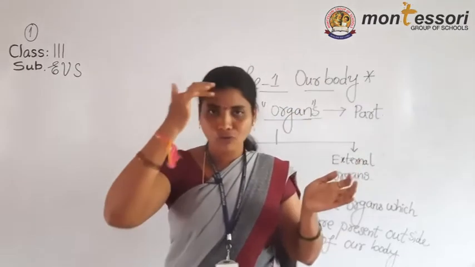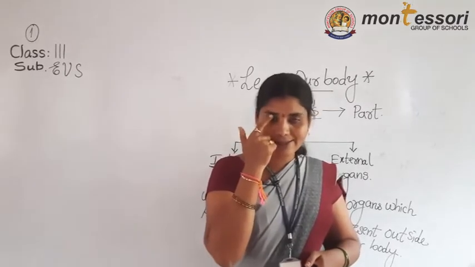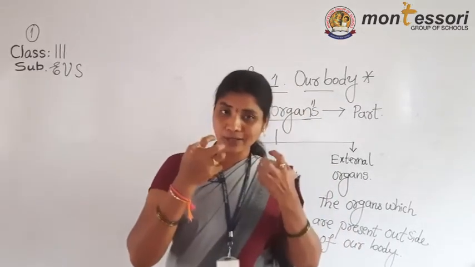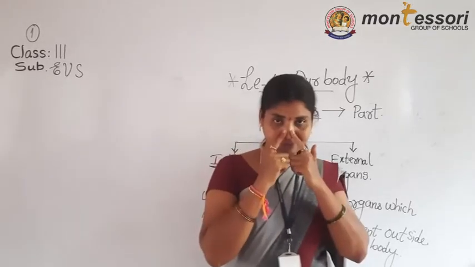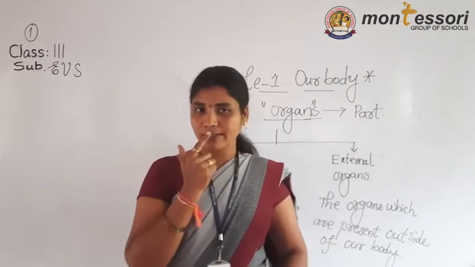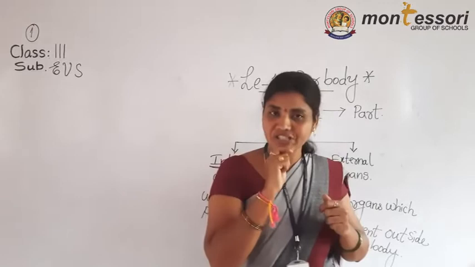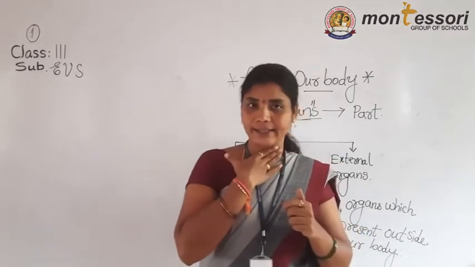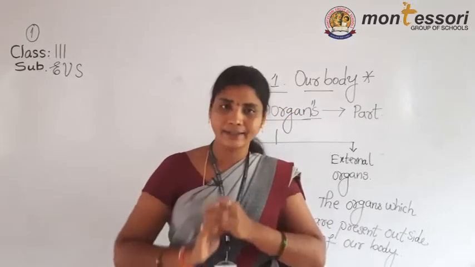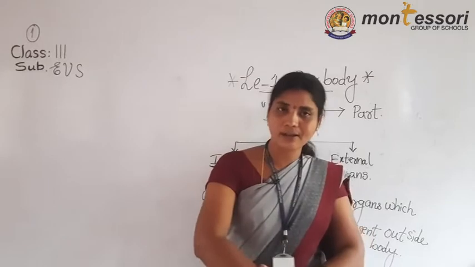Forehead, eyebrows, eyes, eyelids, eyelashes, eyeball, nose. Next part, mouth, ears, cheeks, chin, neck. These are all present in the head. Next, coming to the hands. Listen now, hands.